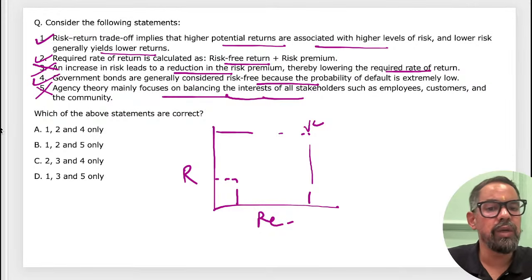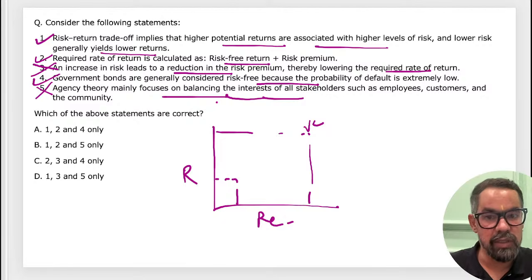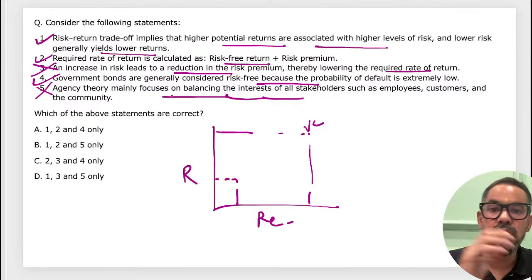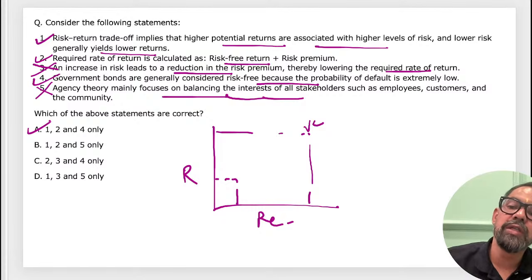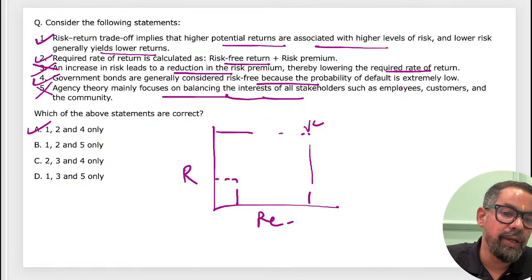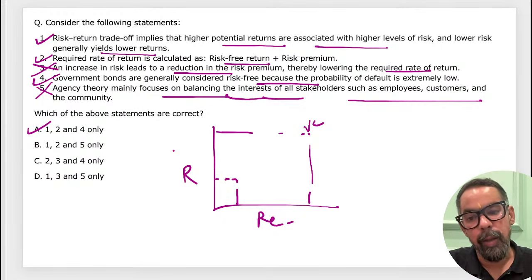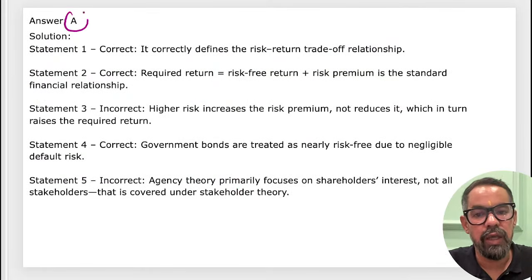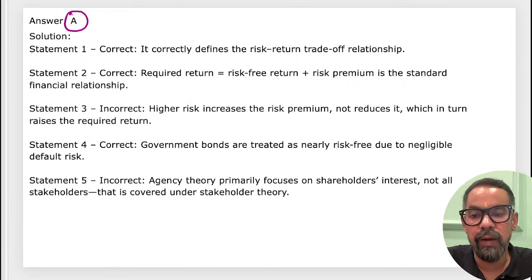So agency theory is not about balancing everyone. This is what they generally want: to maximize their own interest in the business, so it is based on strict monitoring or control. Stakeholders theory is where we take care of all the stakeholders, not only the owners or the managers of that particular business. Very good guys, option A will be the right answer. Correct. Next one.